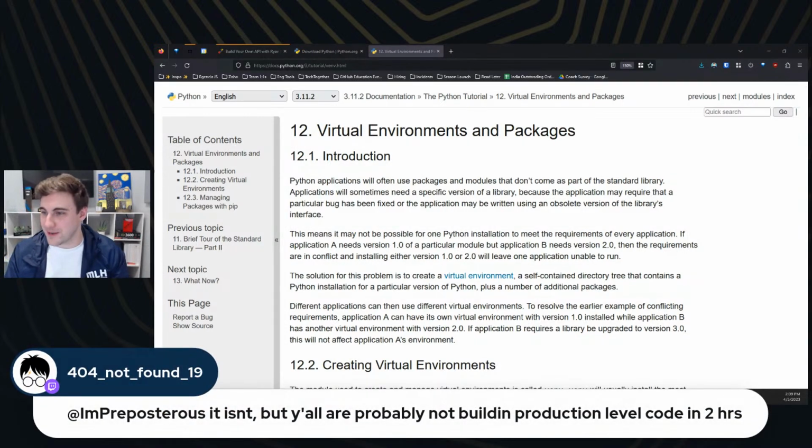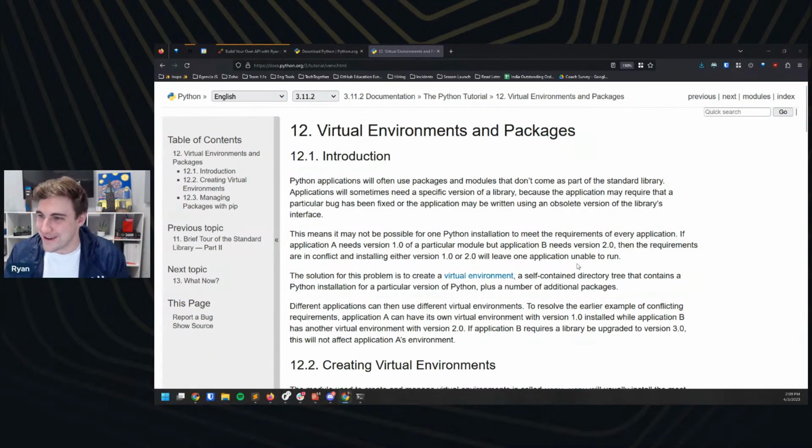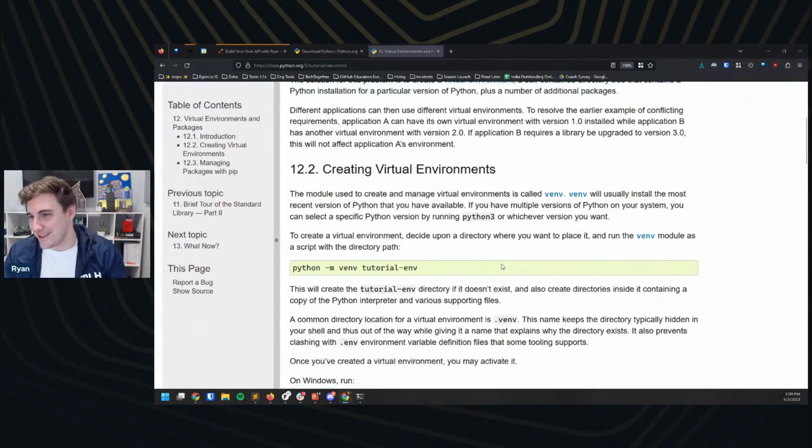Yeah, exactly. We're definitely not building production level code here in 2 hours. My goal is literally to get you through the resource we're going to use for most of this workshop, which is just the quick start on Flask. That'll walk us through most of what we want to do here. I just want to go through that with you and help you submit that challenge for Global Hack Week here.